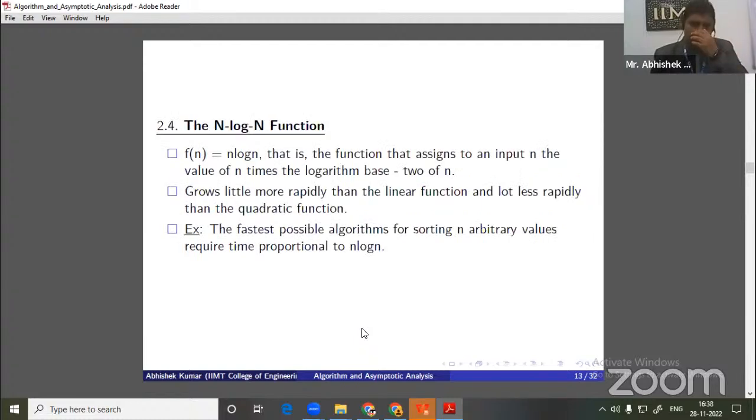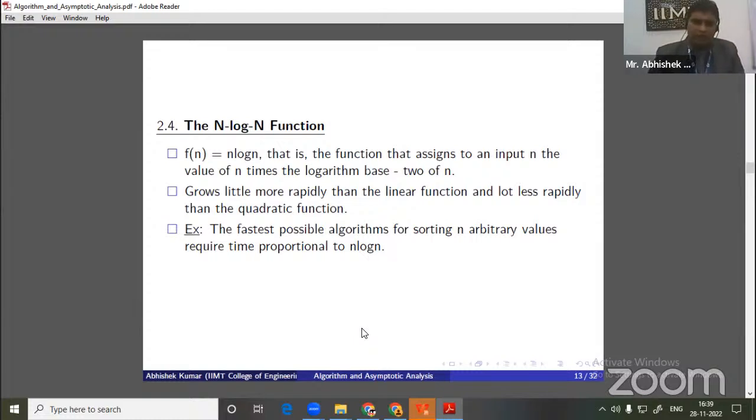Now comes the next, very popular function, n log n. It lies between the linear and the quadratic functions. If we go for any sorting technique, such as merge sort, quick sort, or heap sort, the time complexity generally lies between linear and quadratic, that is, n log n.